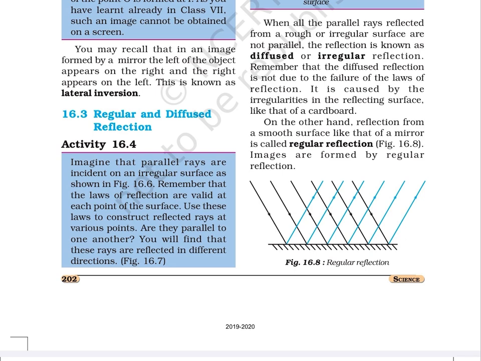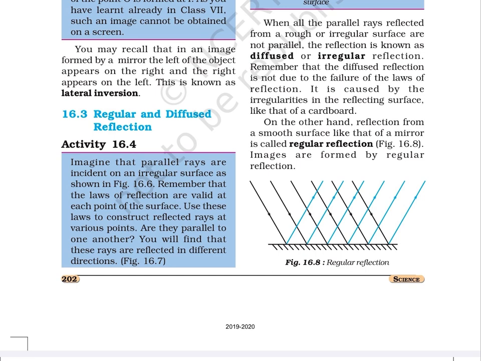16.3. Regular and diffused reflection. Activity 16.4. Imagine that parallel rays are incident on an irregular surface as shown in figure 16.6. Remember that the laws of reflection are valid at each point of the surface. Use these laws to construct reflected rays at various points.